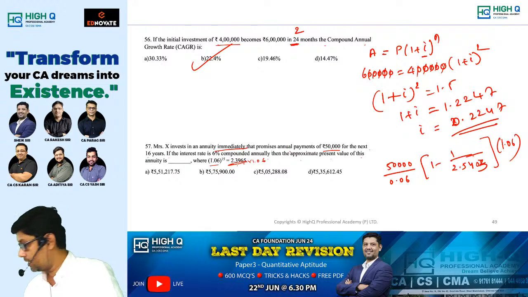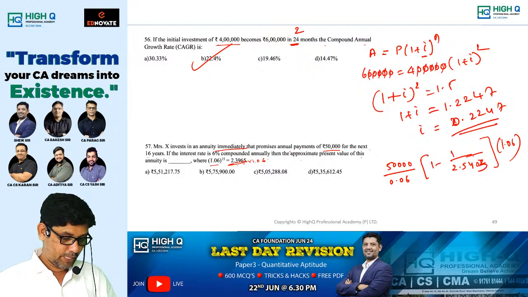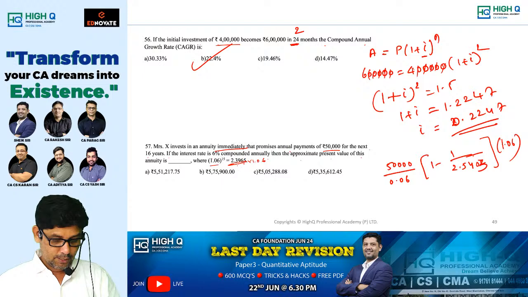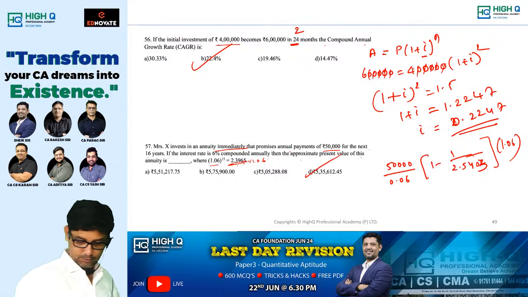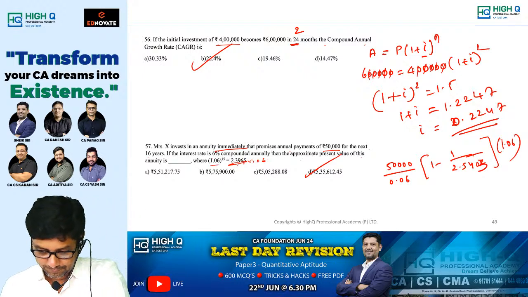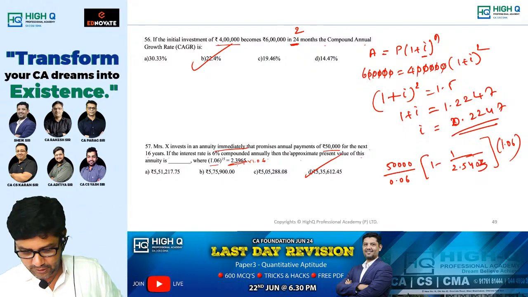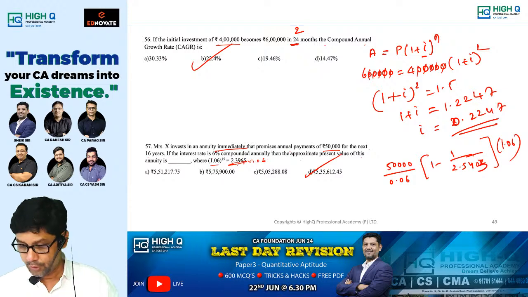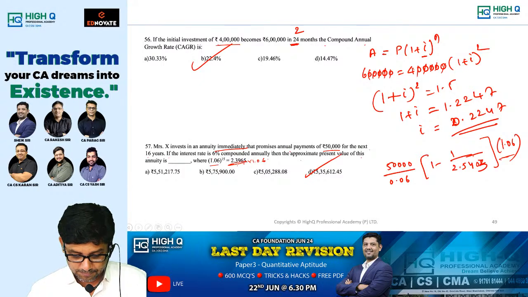So I can take it like this, 1.06. Can you simplify and get the answer? 2.5403 minus 1, into 50,000, divided by 0.06 into 1.06. 5356 something, my dear. Option D. Option D, 5356. Option C is not coming, you have merged the 1.06. An approximate answer you will be getting, because we are taking all the decimals here.